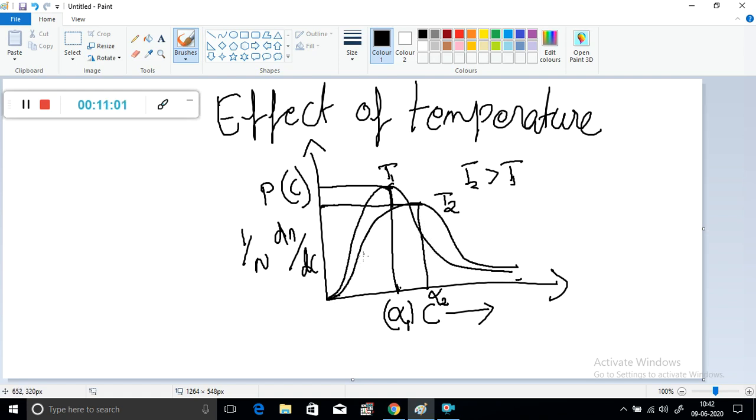So at higher temperature the peak gets flattened downward at the top. This is the effect of temperature. When temperature increases, the curve shifts to right side, downward and gets flattened.